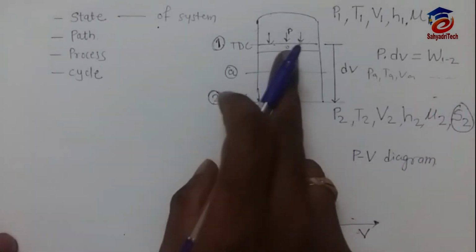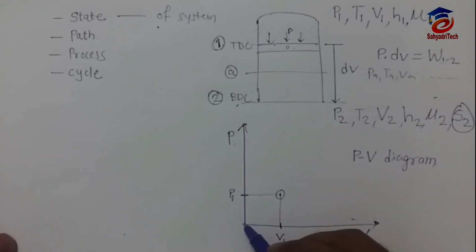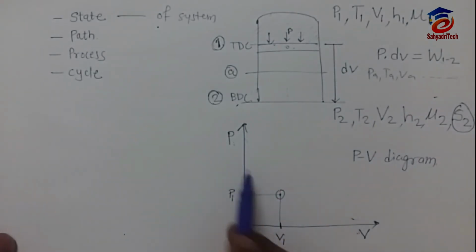I can mark T1 also. To mark this T1 I have to use another axis, that is the Z axis, or T axis. Here I am using only the two axes, pressure and volume. So I am going to mark this point in space with the help of these two values. P1 I have marked, V1 I have marked. So here I have got the point.